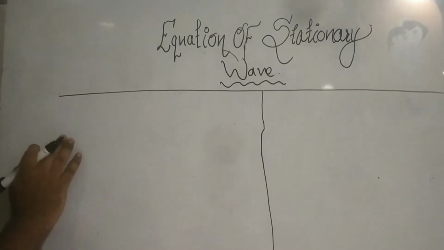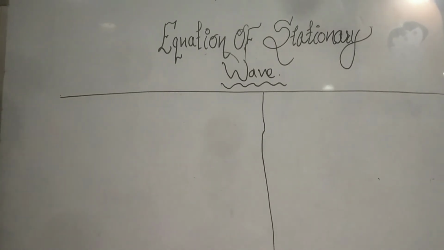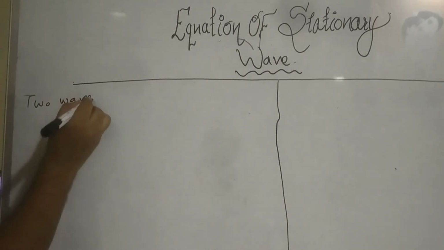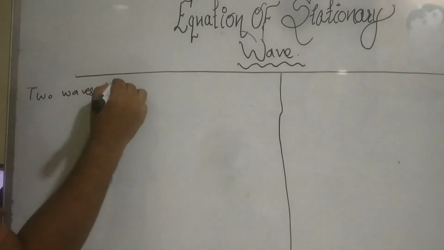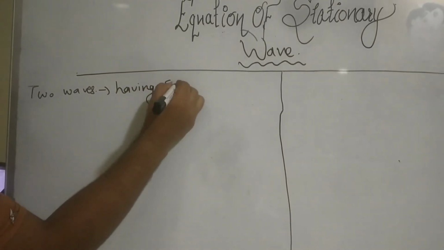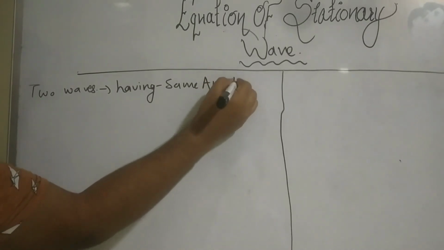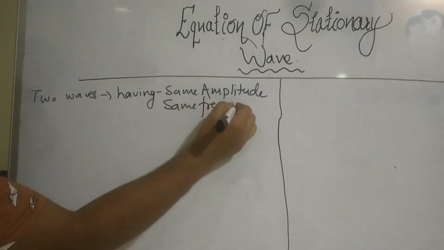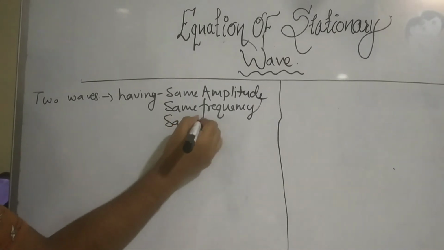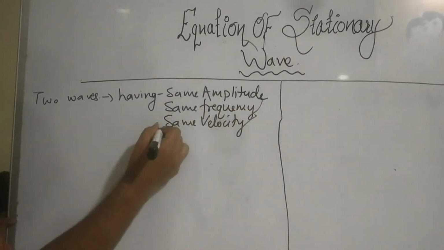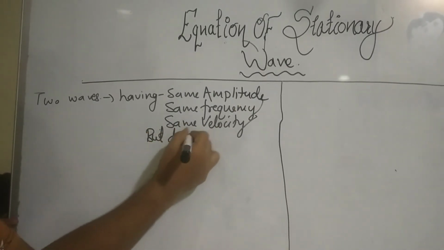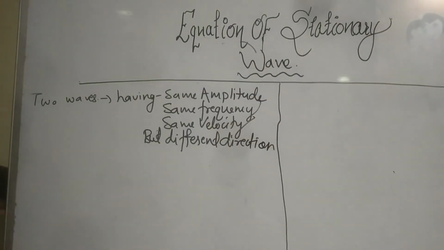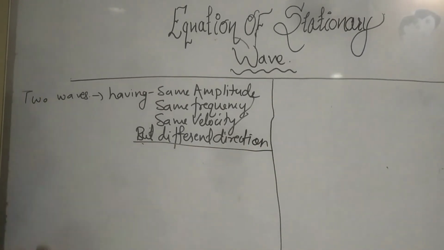Basically, when we talk about a stationary wave, we have two waves having the same amplitude, the same frequency, the same velocity, but different direction. The direction is totally opposite.